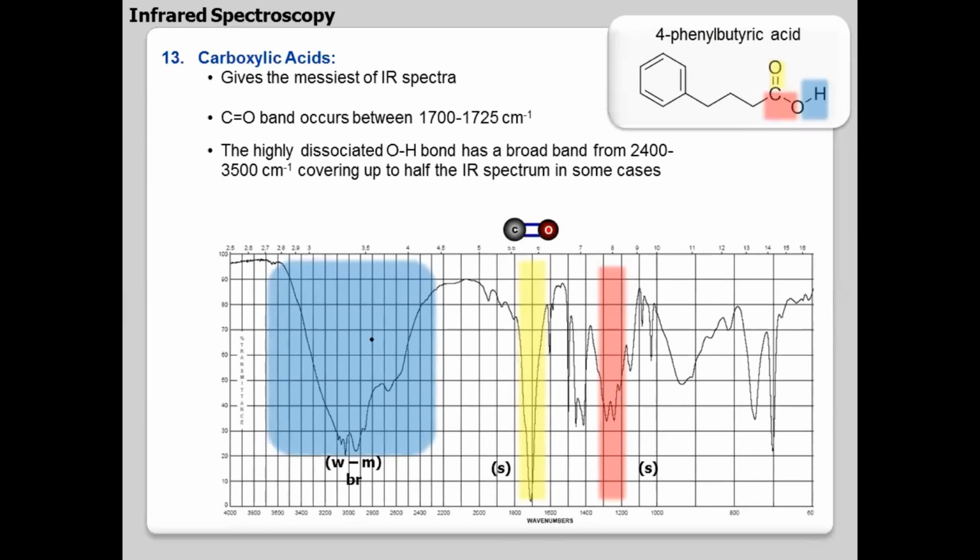This broader peak is due to OH, and this 1100 is due to C-O, and you have a carbonyl due to the C double bond O around 1600 to 1700. So 1600 to 1700 is the carbonyl, 1100 is the C-O, and OH will be around 3400. So these all are complementing clues. That is how an acid looks.